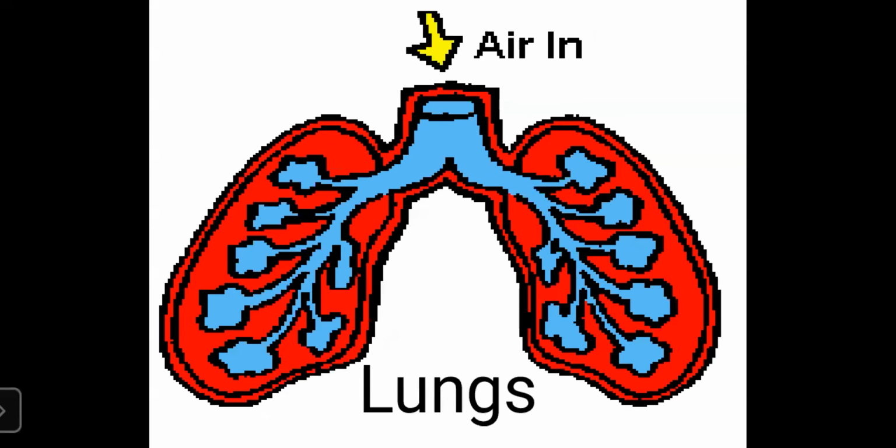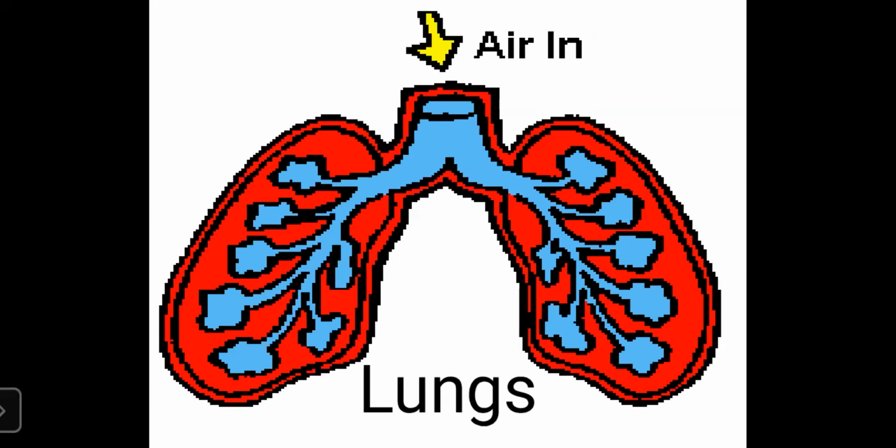See the respiration process: air in and air out. Air in is inhalation and air out is exhalation. Together this process is called respiration. We continuously breathe in this process.